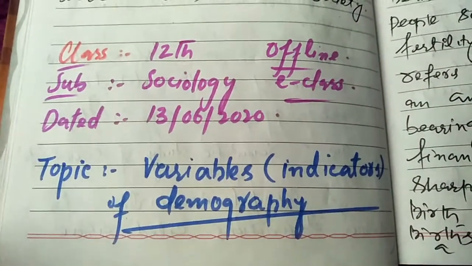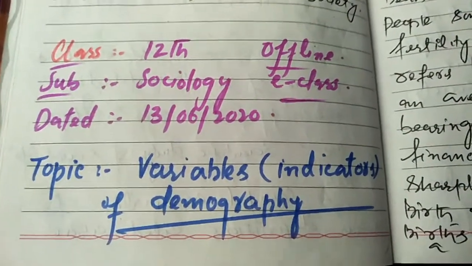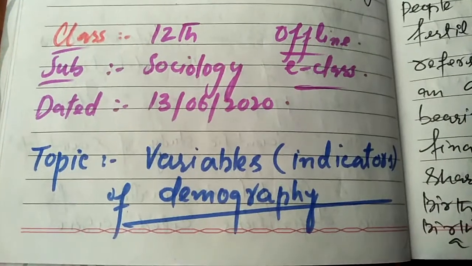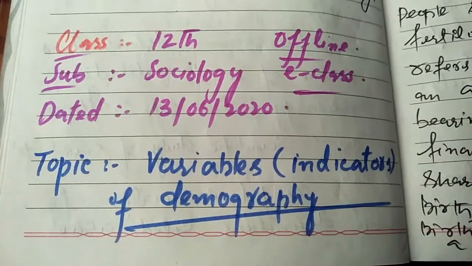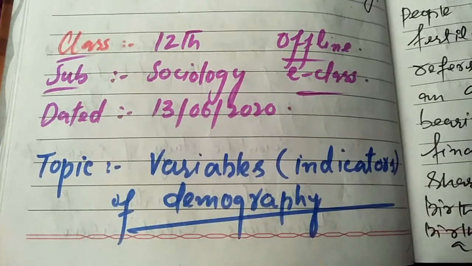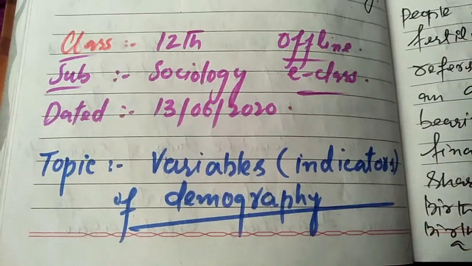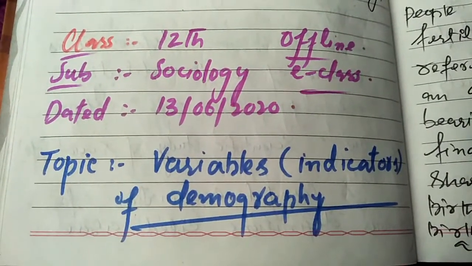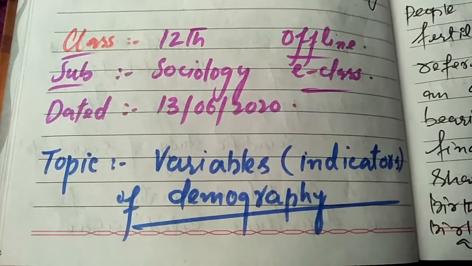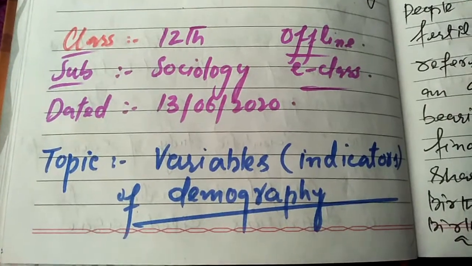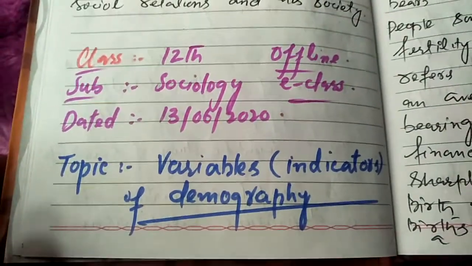My dear students, we shall discuss in today's lecture variables or indicators of demography. That is, those factors or those things which influence or impact the size of the population or which affect the demography. So what are they? We shall discuss those factors here.